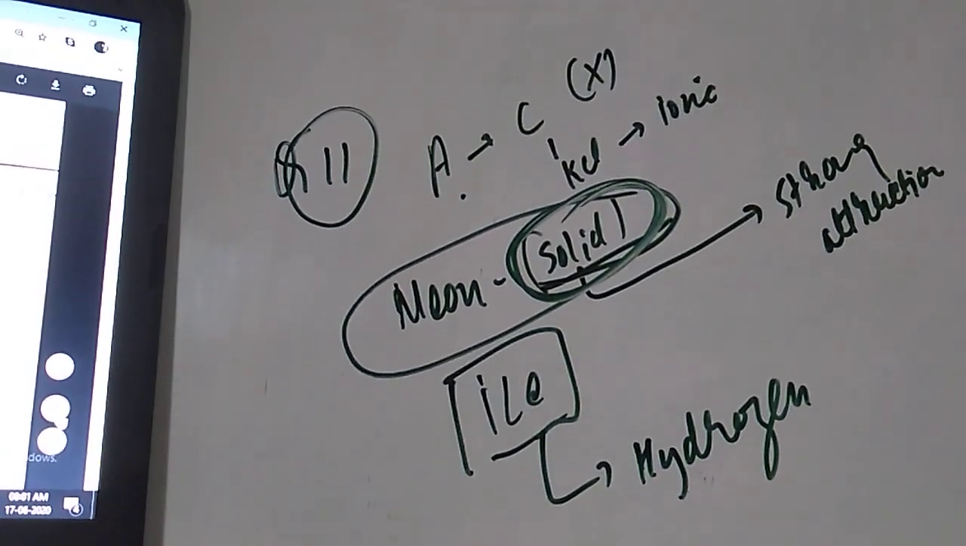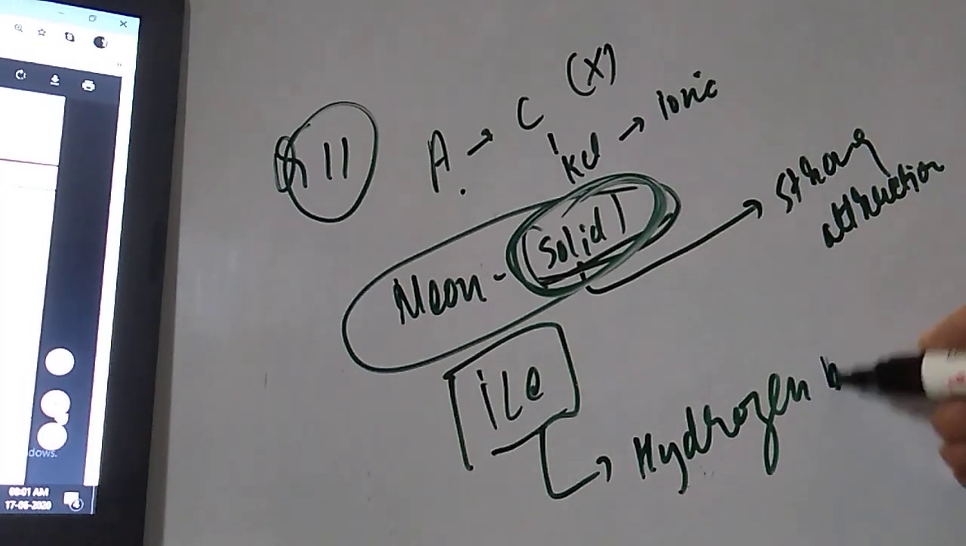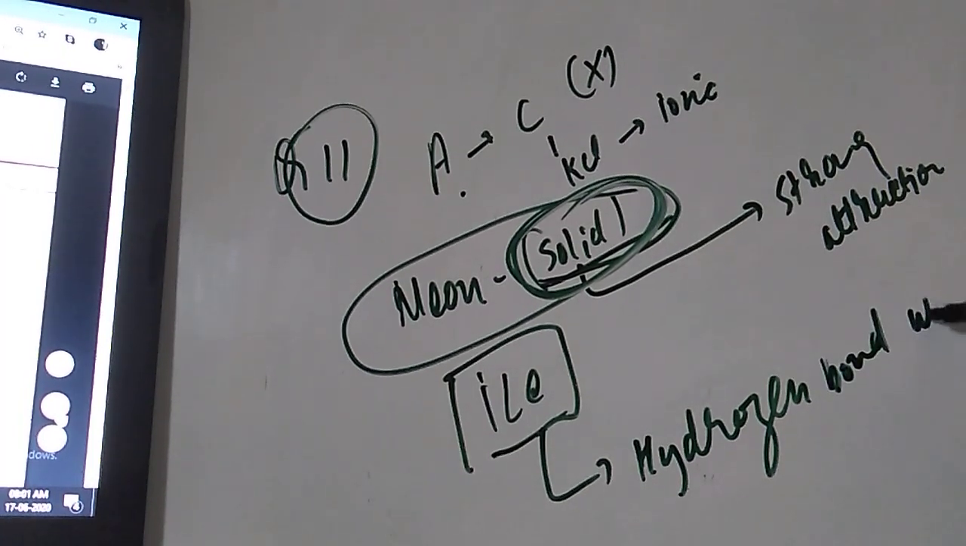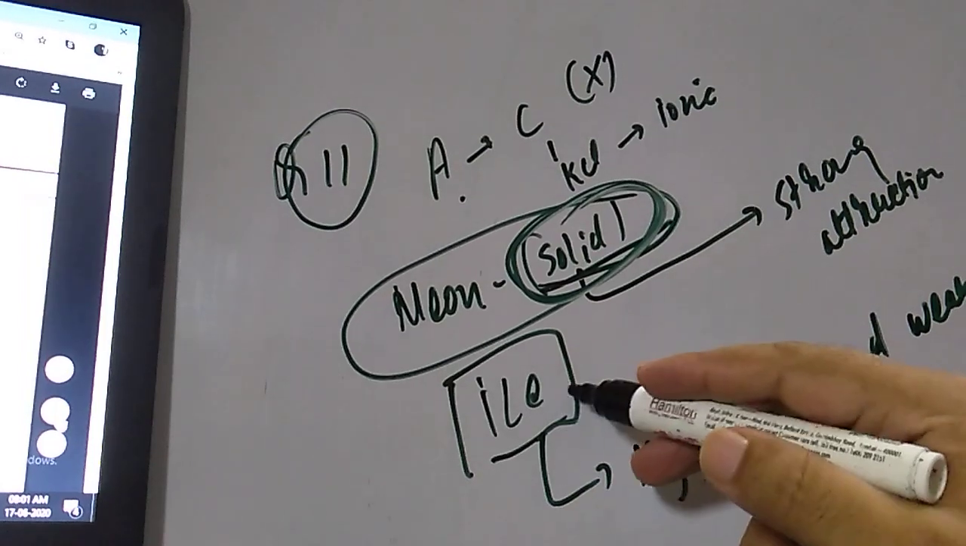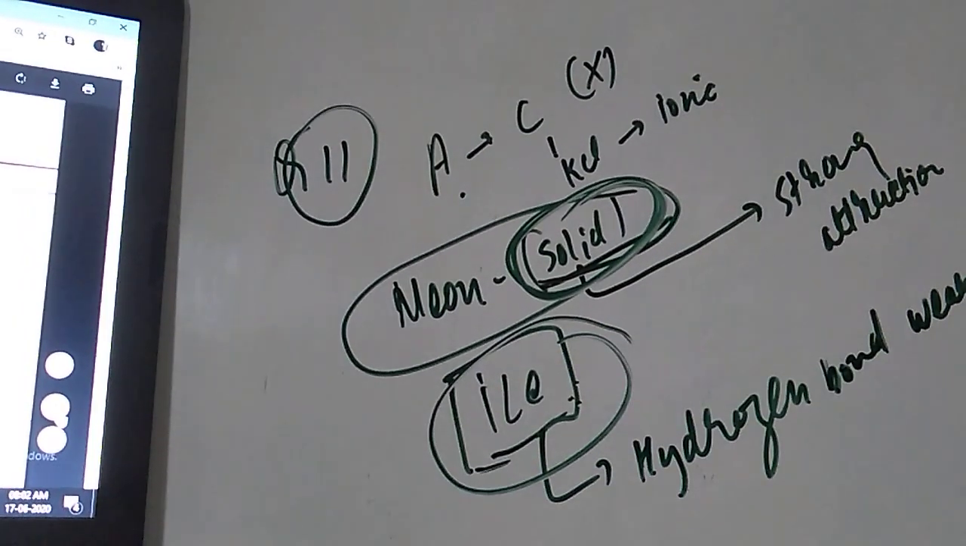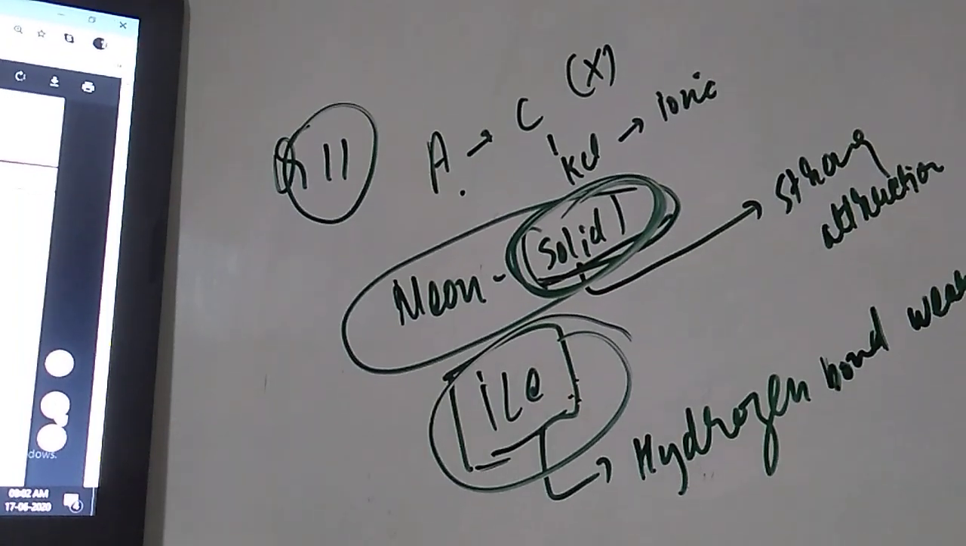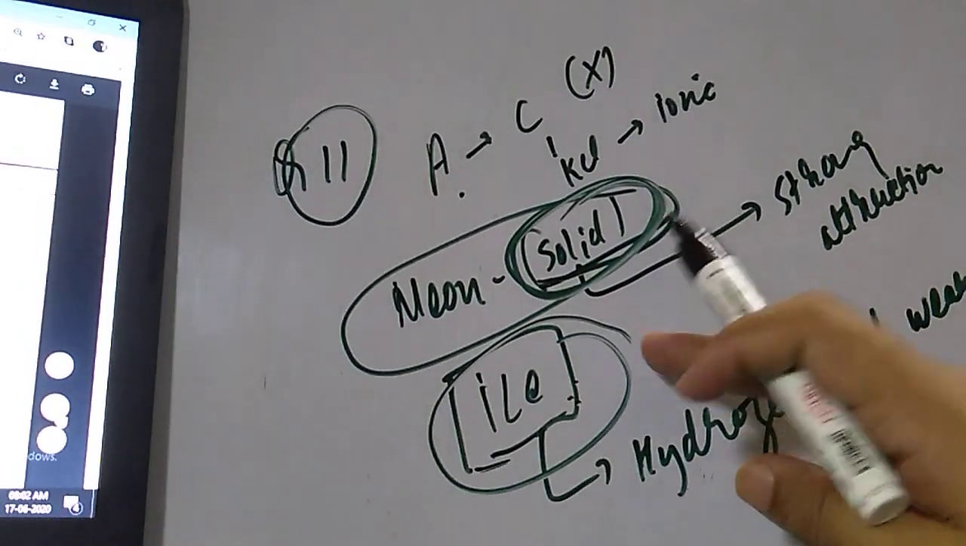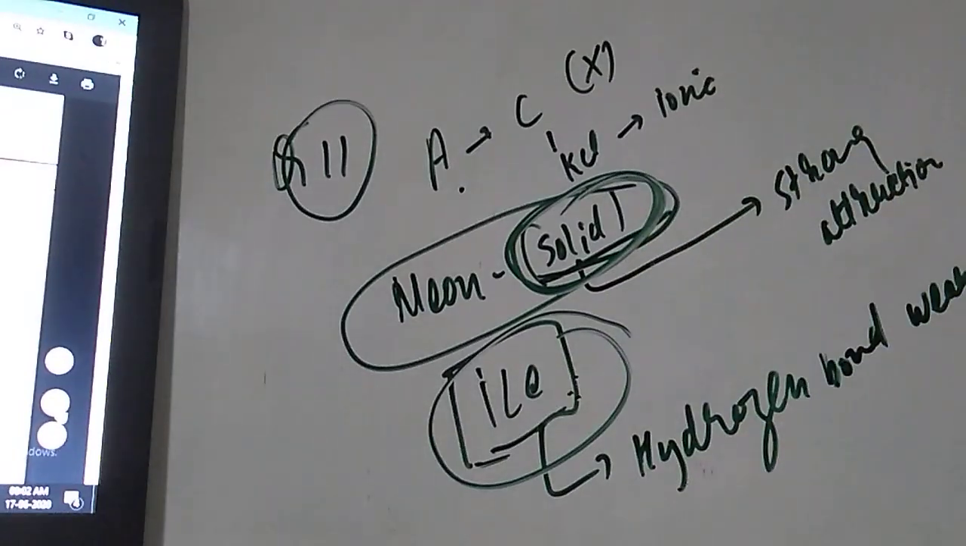So which one is the weak bond? Hydrogen bond is weak. Here, solid is not mentioned, student, that is why our correct option will become ice. Okay. Neon, why is neon not the option? Because the solid is mentioned, student.